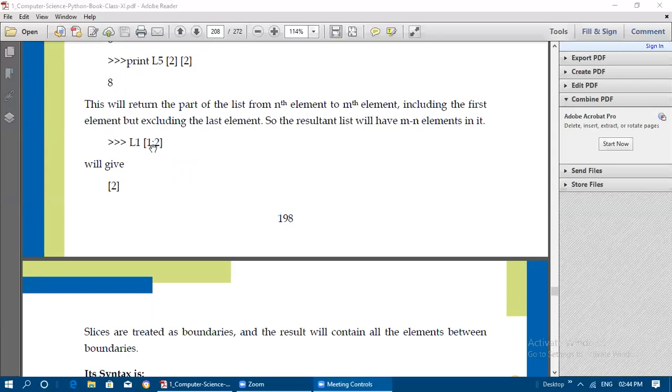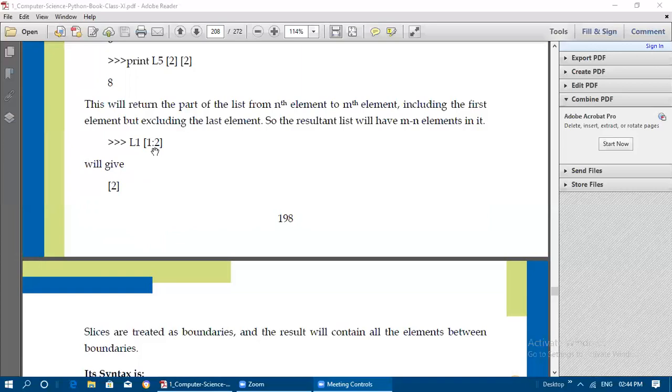So this is the slice operation. If you are performing a slice, this value is n and this is m, so only m minus n elements will get displayed with the slice operator, that is colon. Here 1 colon 2 will extract the value L1 of 1 alone.